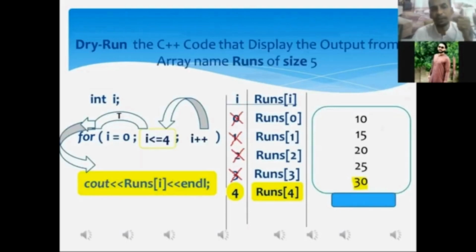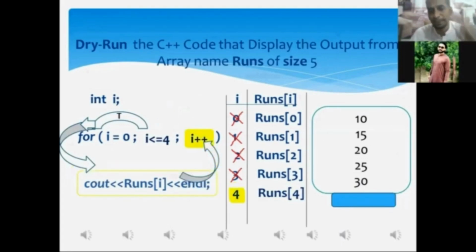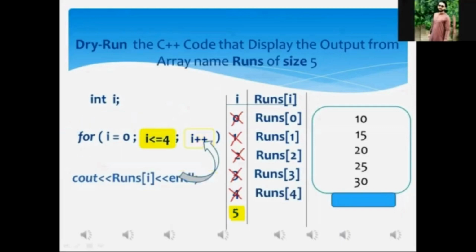After execution of the cout statement, the control of execution will be shifted to the increment statement. And when this increment statement is executed, when you add 1 to I, what will I's current value become? 5, sir. It will become 5. Now I am placing the current value of I, that is 5, in the column I. Did you get?